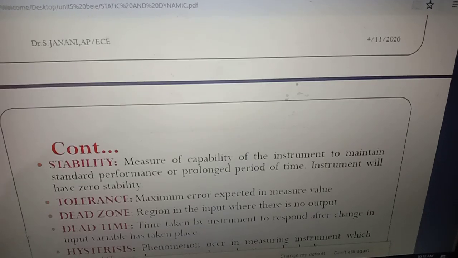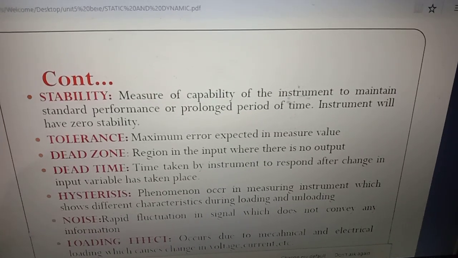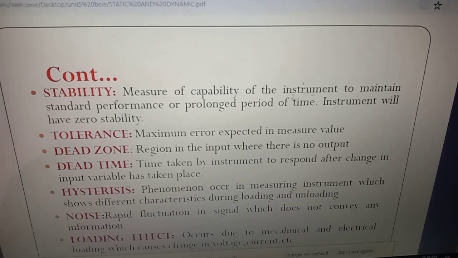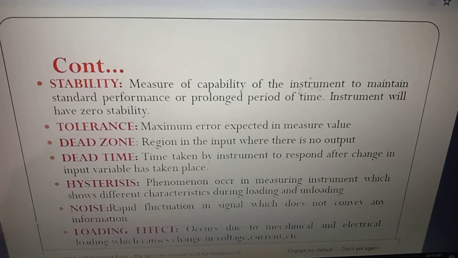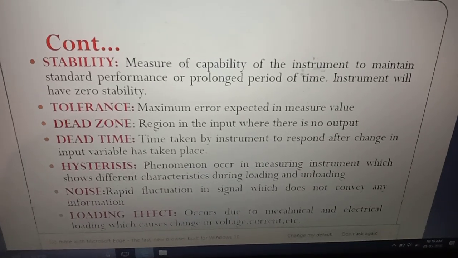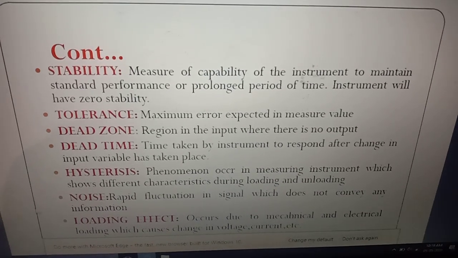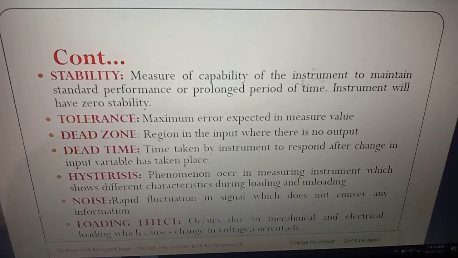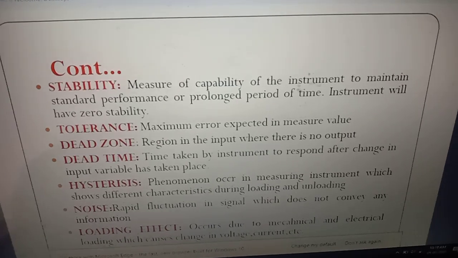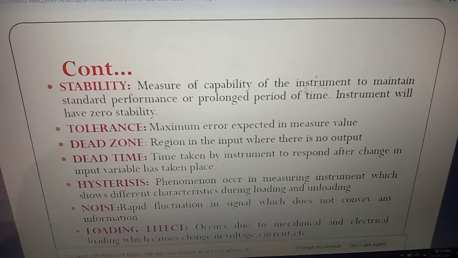Stability is the measure of the capability of the instrument to maintain the standard performance. Tolerance is the maximum error expected in the measured value. Dead zone is the region in the input where there is no output. Dead time is the time taken by the instrument to respond after a change in the input variable has taken place.